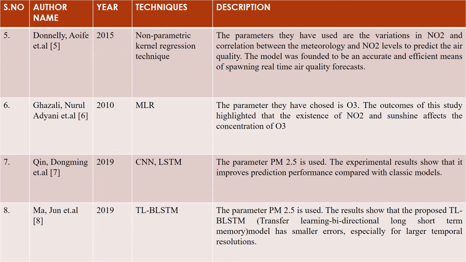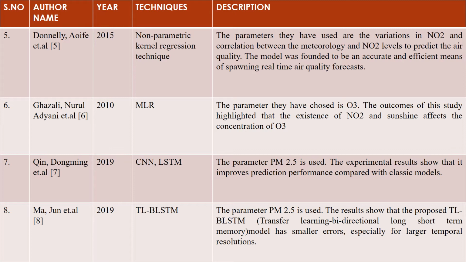In the fifth one, they have used a non-parametric kernel regression technique. The parameters they have used are the variations in NO2 and correlation between the meteorology and NO2 levels to predict the air quality. The model was found to be an accurate and efficient means of generating real-time air quality forecasts. In the sixth one, they have used multiple linear regression technique. The parameter they have chosen is O3. The outcomes of this study highlighted that the existence of NO2 and sunshine affects the concentration of O3.